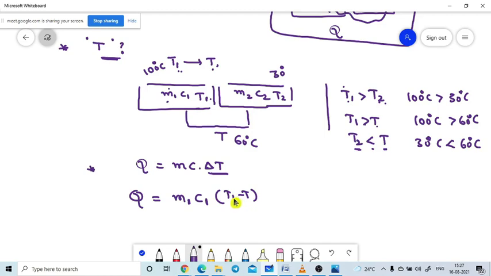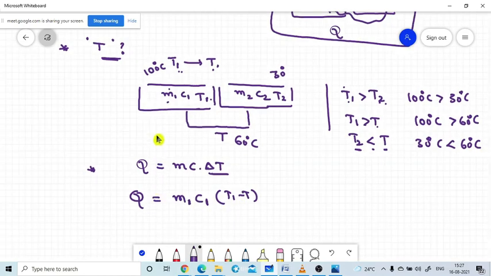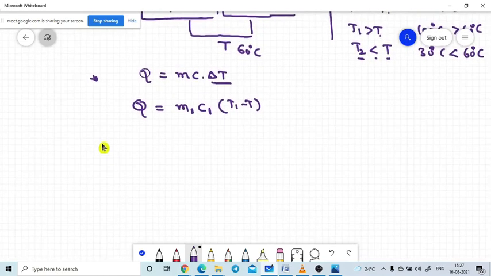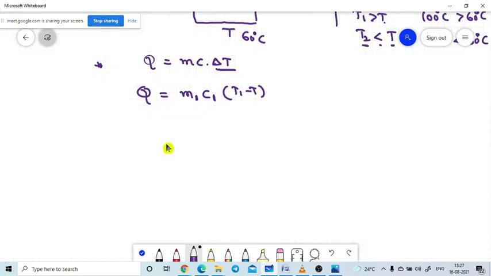Sir. Now, in a similar manner, that is the energy lost by the hot body while it is going to the equilibrium temperature. In a similar manner, the energy gained by the colder body while it is attaining the constant temperature is equal to m2 c2 into (T minus T2). That is the change in temperature, meaning final value minus initial value. Final value is T minus T2.